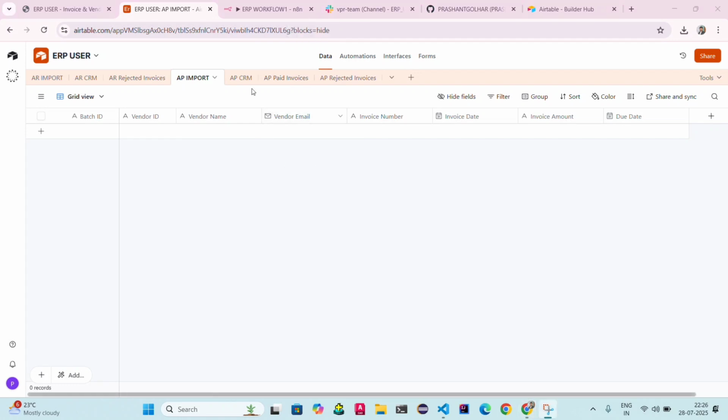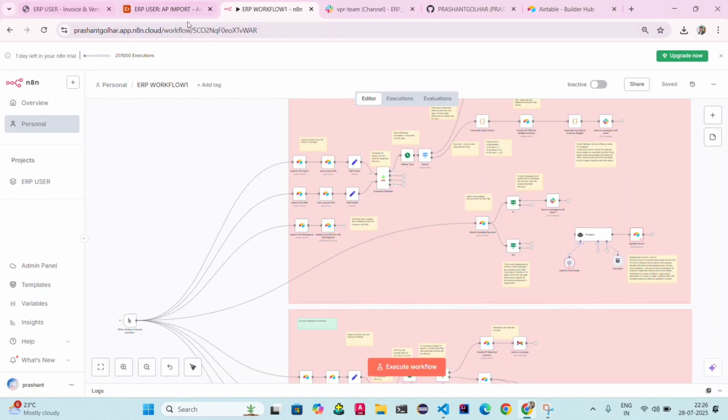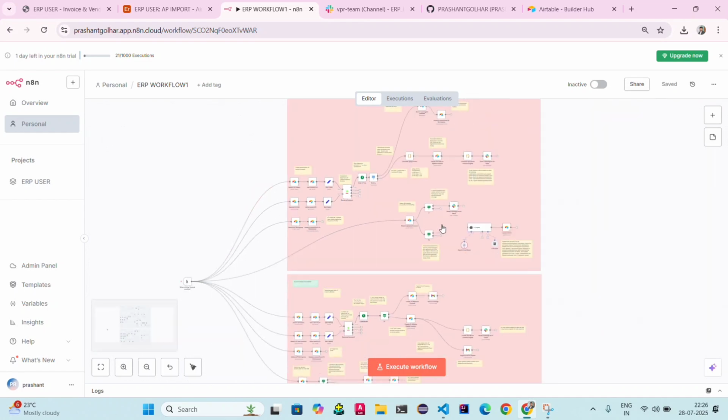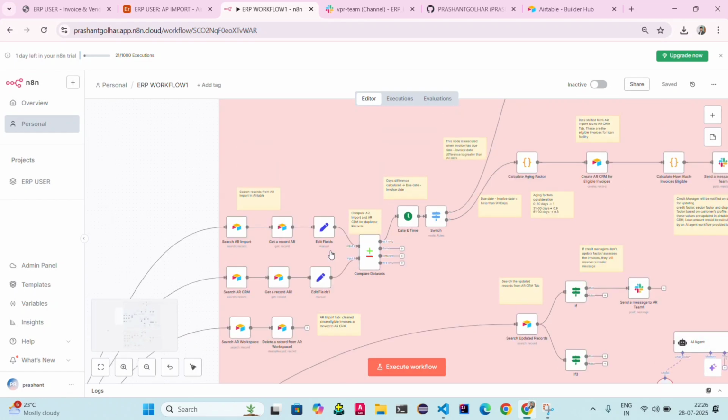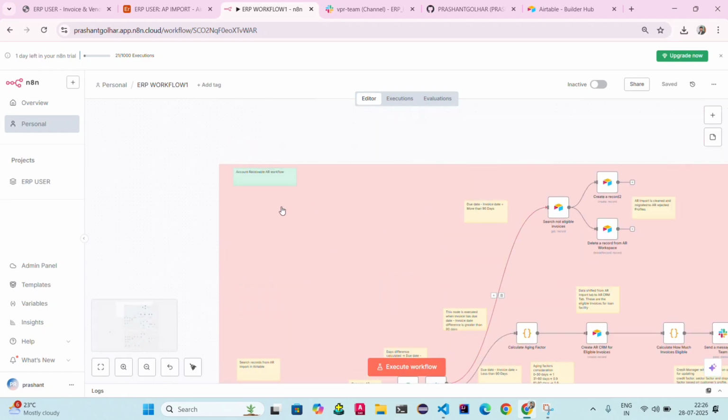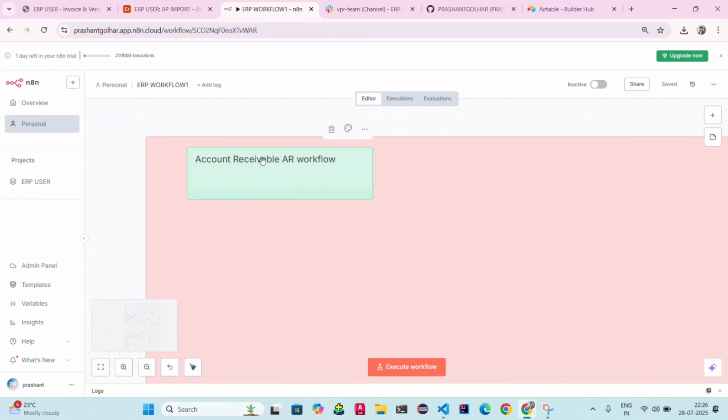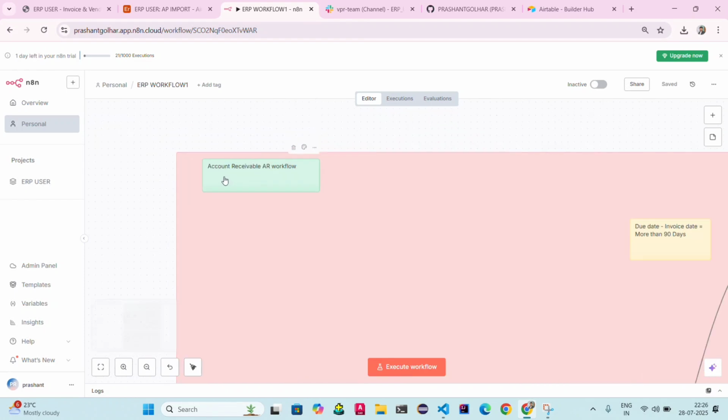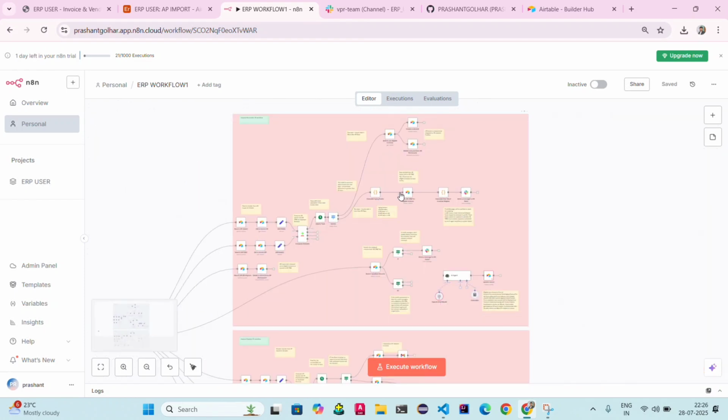We will see each and everything practically. Here this is the n8n workflow which I created. This above portion is for accounts receivable. You can see here the accounts receivable AR workflow. So all the operations for the AR workflow execute here in this block.